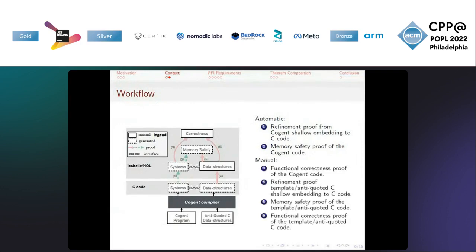The functional correctness proof of the Cogent code and the refinement, memory safety, and functional correctness proof of the template C code all need to be manually proved. The functional correctness specification and the shallow embedding of the template C code also need to be manually defined. All embeddings and proofs are defined and proved in Isabelle/HOL.